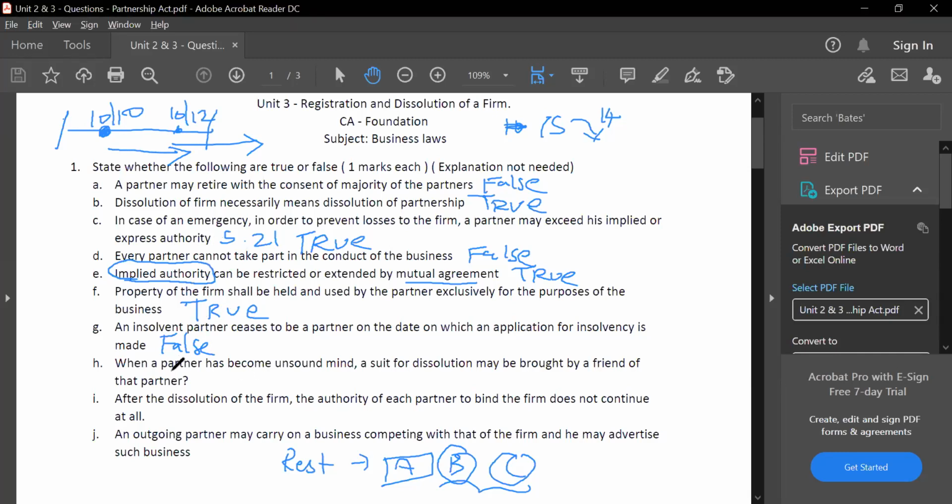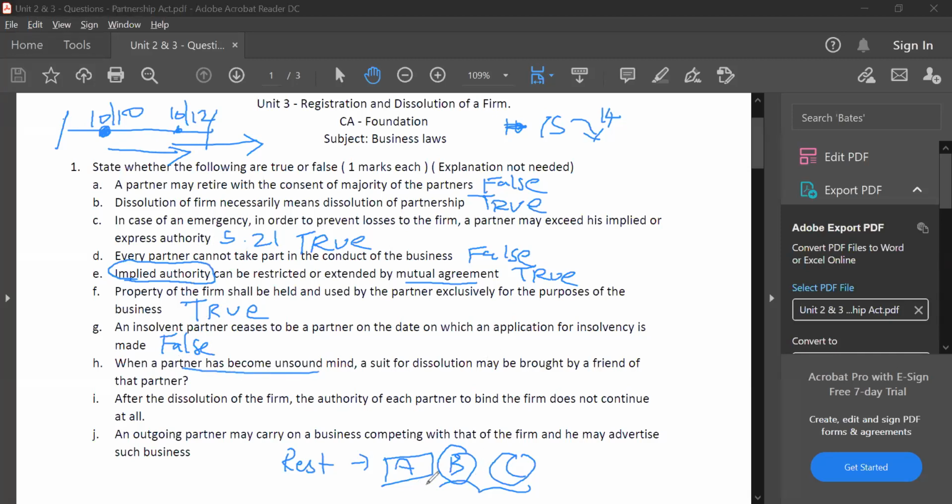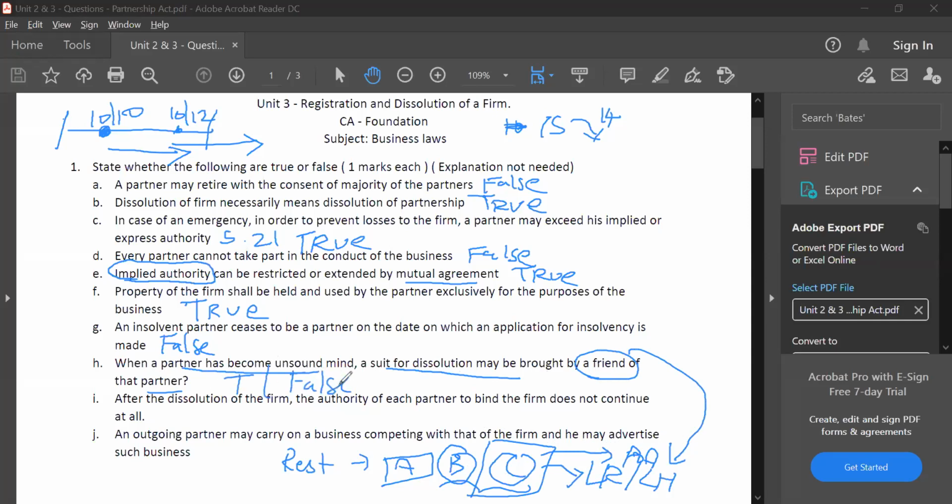Follow guys. See, if a partner has become of unsound mind, let's say there are three partners A, B, and C. C has become of unsound mind. Now he is not able to take decisions. Now, obviously, because C is not able to take decisions, his legal representative or legal heir or any person appointed by him, his power of attorney, if any, they can bring a suit for dissolution of the firm. Now, here the question is, if his friend is a legal heir or a power of attorney, then he can do it. Otherwise, the answer is false. No, just a random person cannot do it, but it should be his legal representative or something. Next.